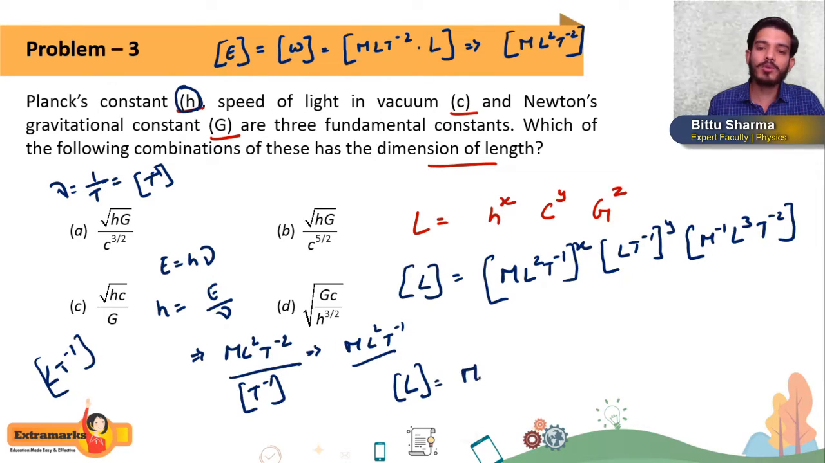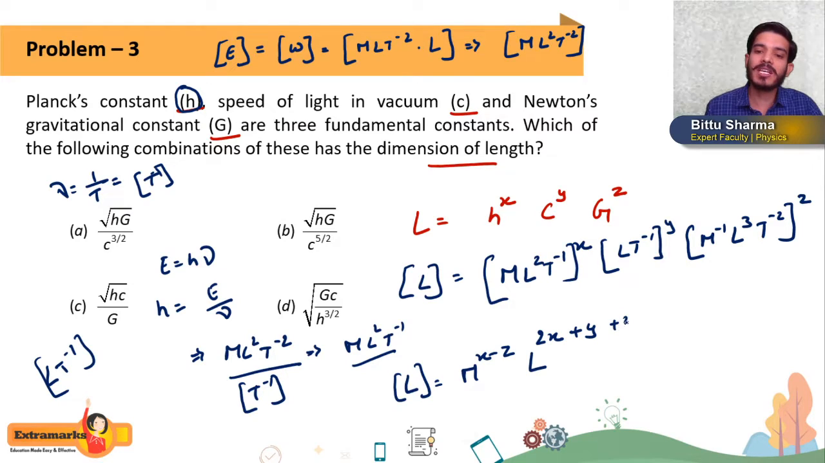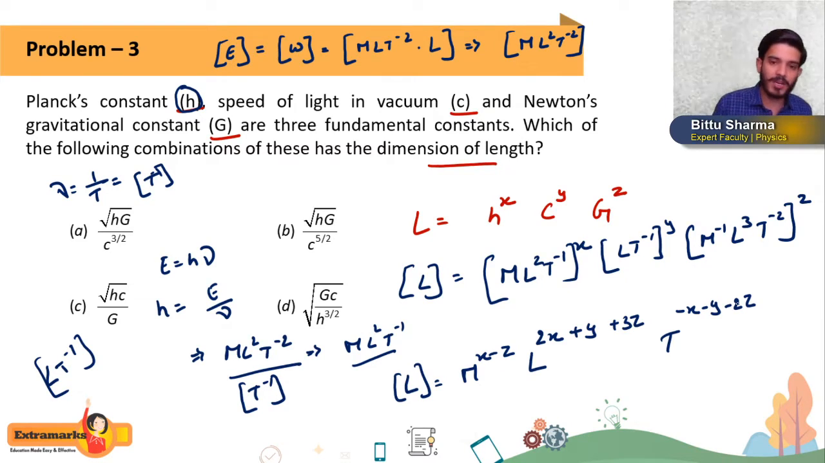It will become M to the power x, minus, here it will be power z, M to the power x minus z. Getting or not? If you take all the M together, it is M to the power x minus z. L will become L to the power 2x plus y plus 3z. This will be the power of L. And T will become T to the power minus x minus y minus 2z. So these are the quantities which we are getting.